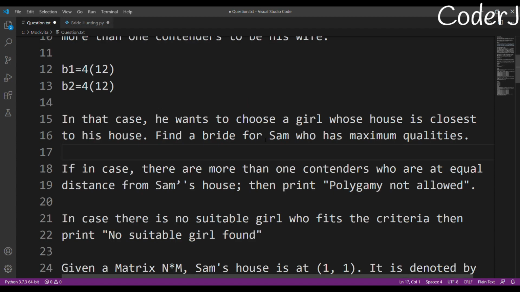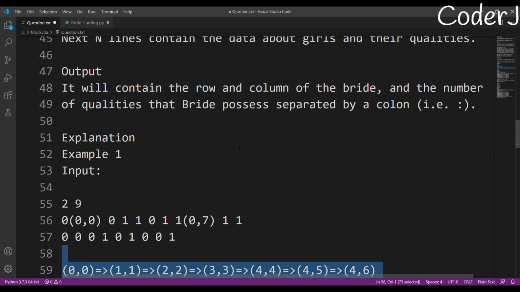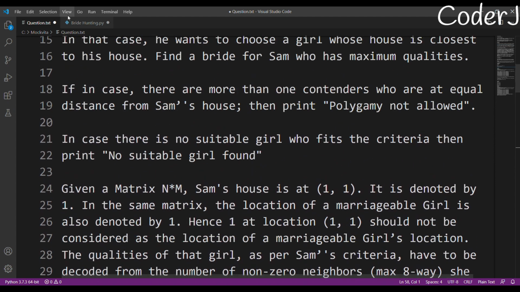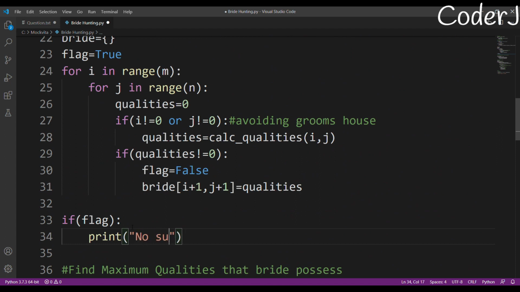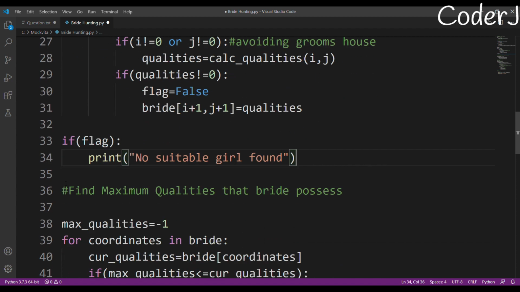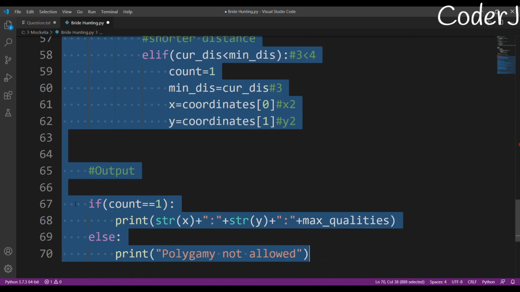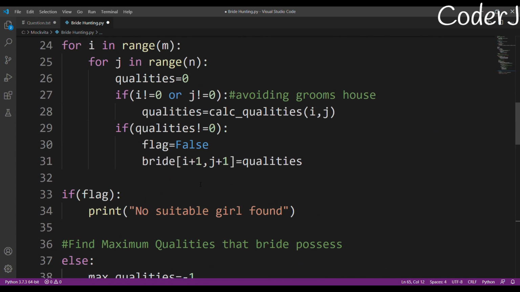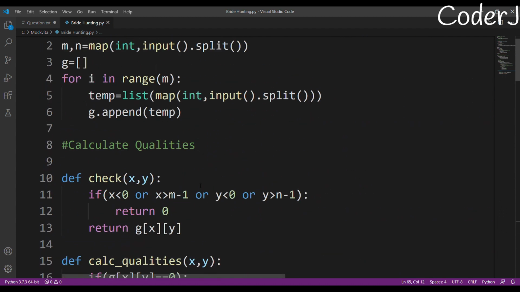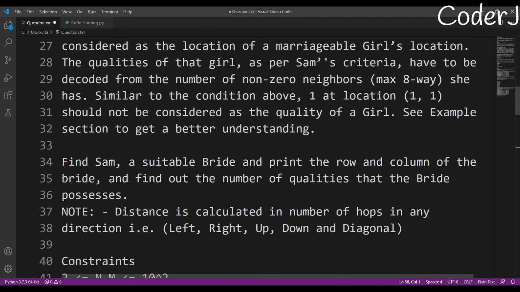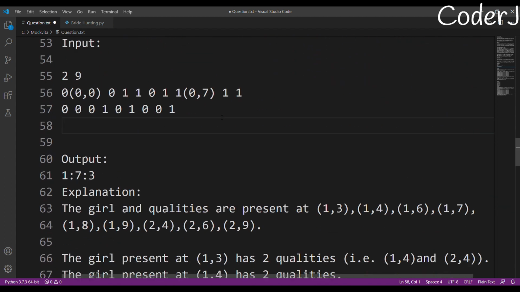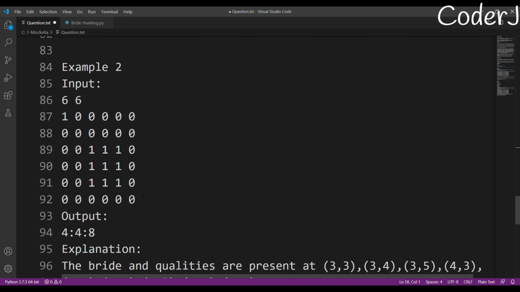So I'll just print "No suitable girl found." And if that is not the case, if there are girls present with some qualities, then I'll make an else condition. And this is my complete code. So now let's try to execute it, and I hope it works. Fingers tightly crossed. I'll just use this example too.